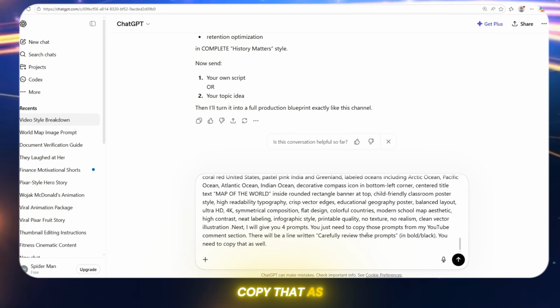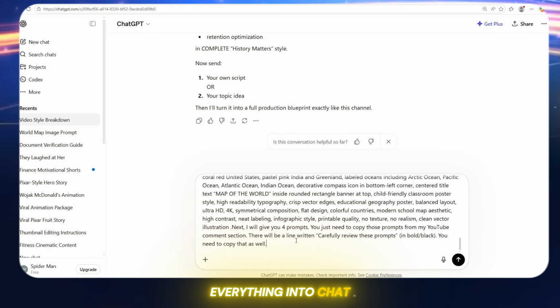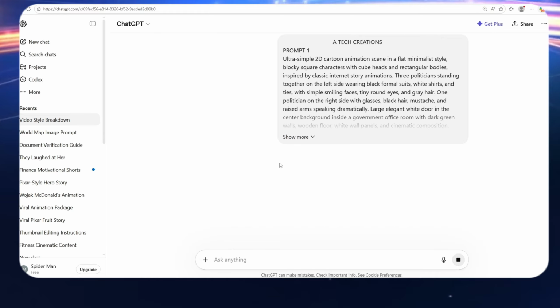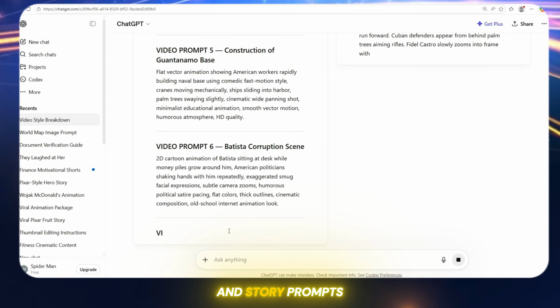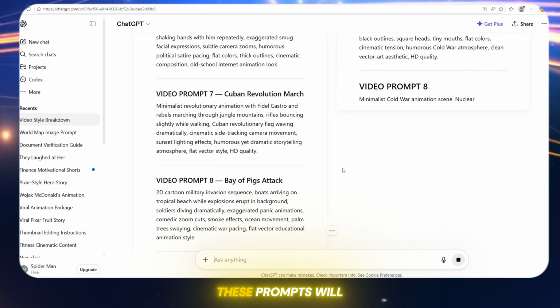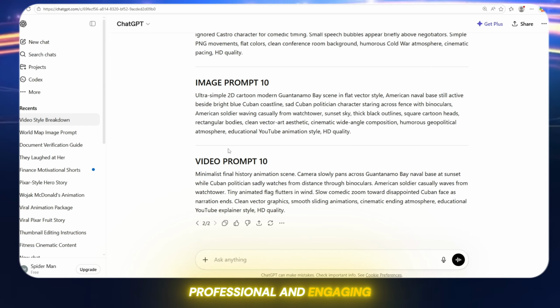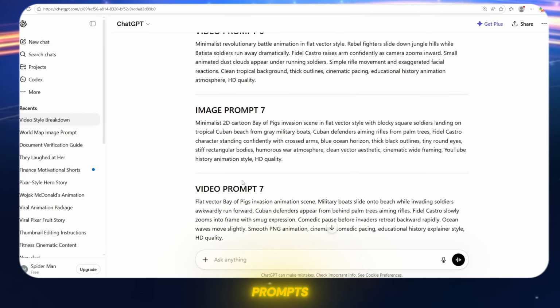You need to copy that as well. Once you paste everything into ChatGPT, it will analyze and generate similar prompts for you. It will create high-quality image prompts and story prompts in the same style. These prompts will look very professional and engaging. Now you will have both image prompts and story prompts.